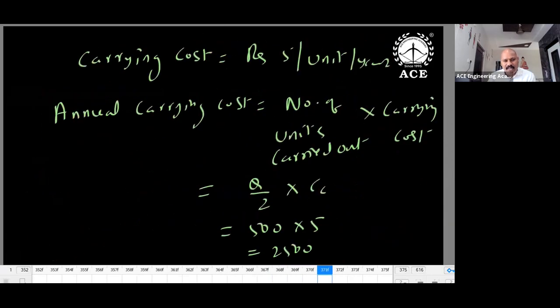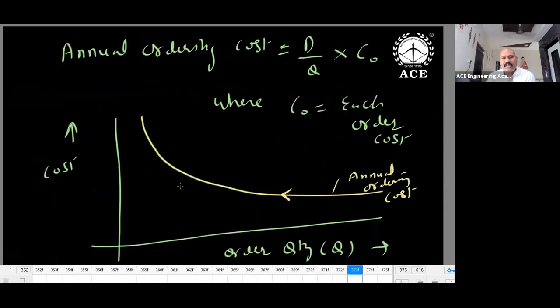So I've shown the diagram, then you can understand clearly the relation between cost and quantity. Ordering cost: when you order small amounts, the number of orders gets high. So my annual requirement is D, and I'm ordering only Q units. Suppose the Q value is very small, then what will happen? D by Q becomes higher, so cost increases from the expression D by Q into C naught. C naught is constant, each order cost.